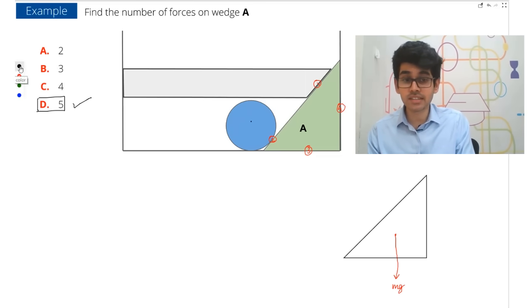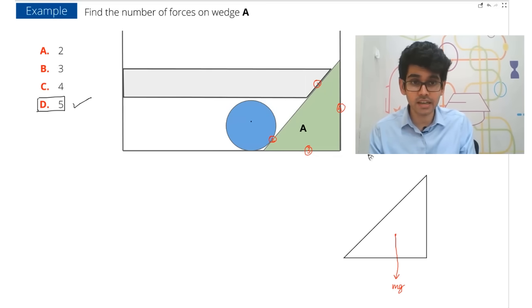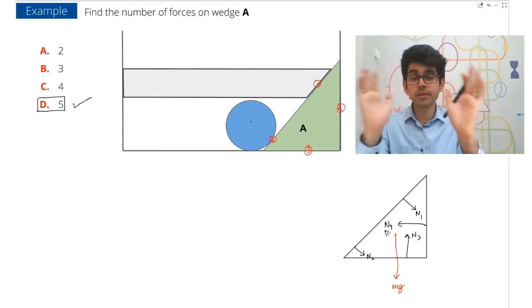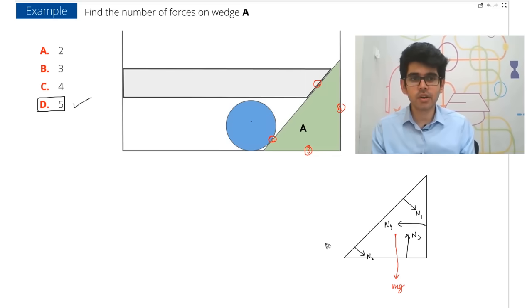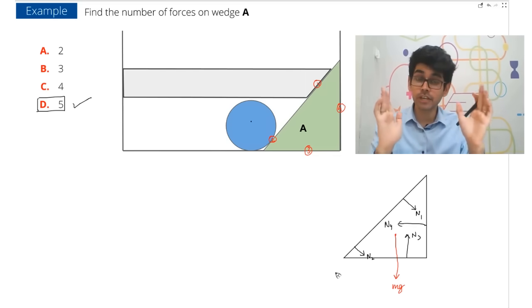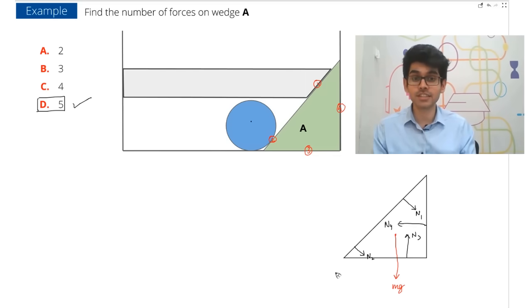A crystal clear understanding, everyone. From here normal 1 will act. This is a pushing force. Here there will be N1, and here this will be N2. It will act like this. And because of this I'll have N3 over here. Because of the wall I will have N4. If this is in equilibrium, nothing is moving, that means all these forces will beautifully balance themselves. That is how nature shows how we can be at rest. So this is about the first question.